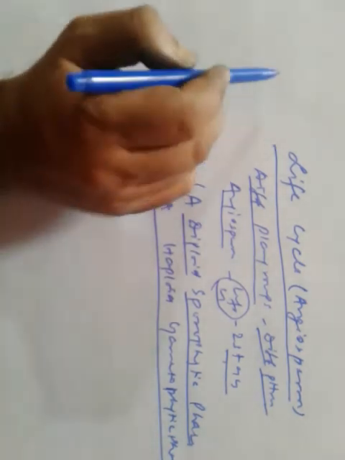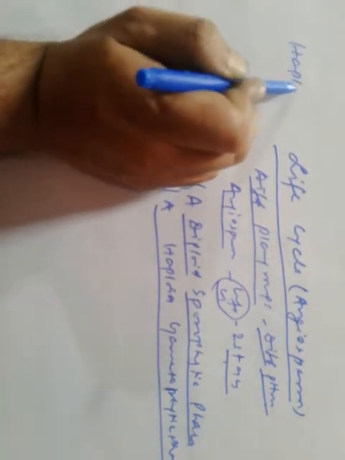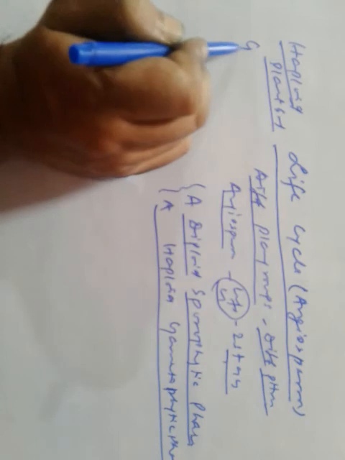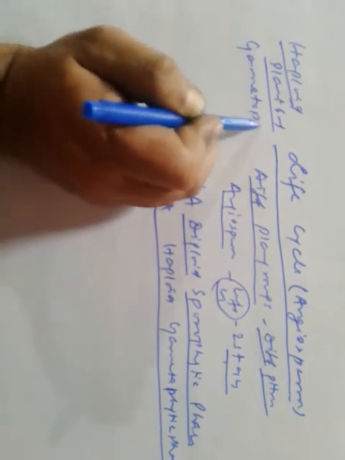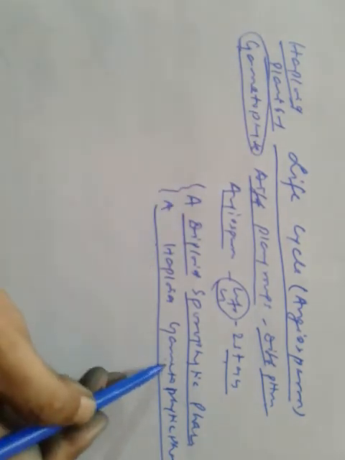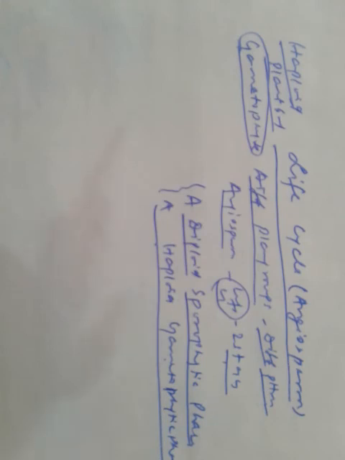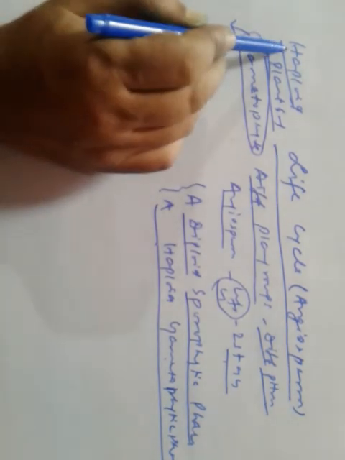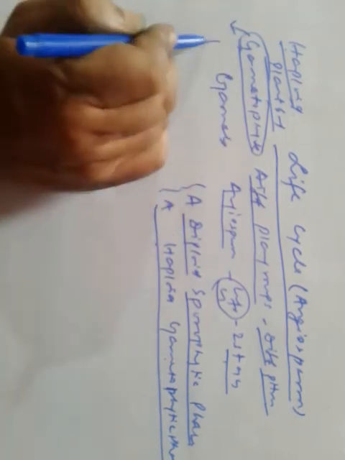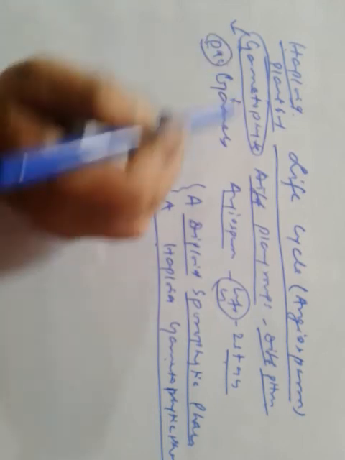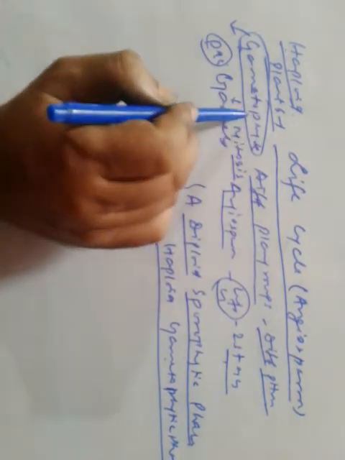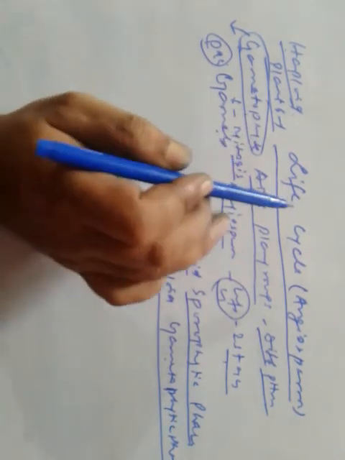The haploid plant body represents the gametophyte. Haploid plant body represents the gametophyte, and this gametophyte, or the haploid plant body, produces gametes. How does it produce gametes? By mitosis. So the gametophyte produces gametes by mitosis.